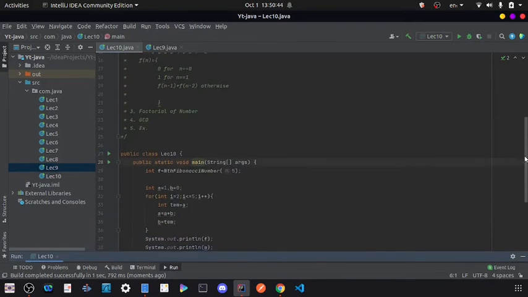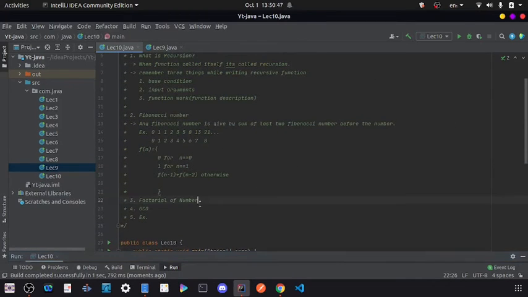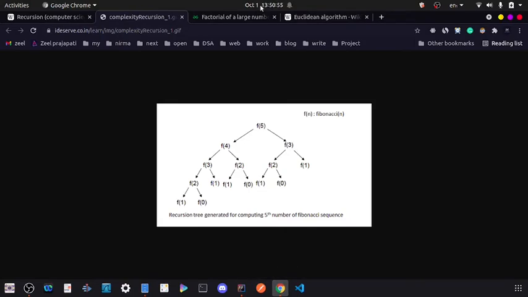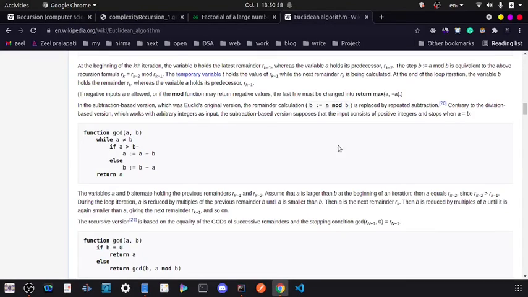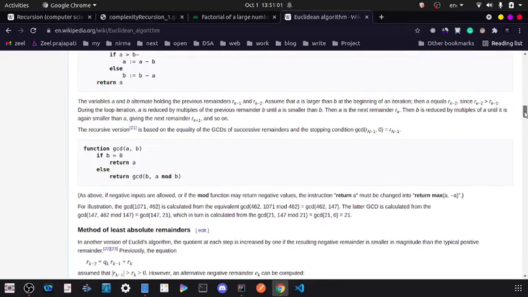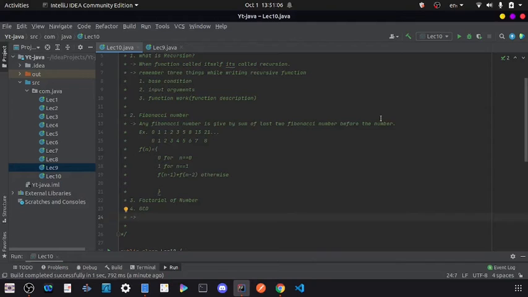Let's write another recursive function, for GCD. GCD is an exercise for you. Understand what GCD is, and if you want to, head over to this page and you will understand. Here they also give the recursive function. Just write this function and see what we get in the output, because I think the video has become lengthy. So we are going to just see what is factorial. Factorial of 5 is given by 5 multiplied by 4 multiplied by 3 multiplied by 2 multiplied by 1. So what is factorial of 5 internally?